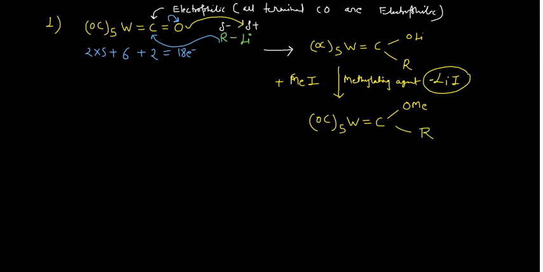Now guys, if you focus on this species, this is your carbene carbon, and it is connected with the heteroatom oxygen, okay. So it is a Fischer type of carbene.